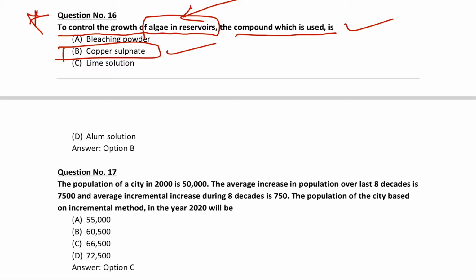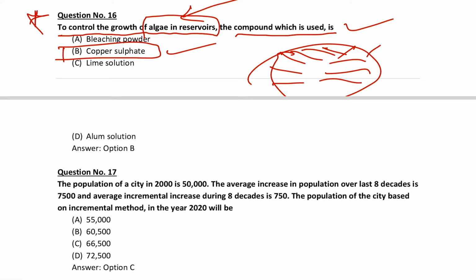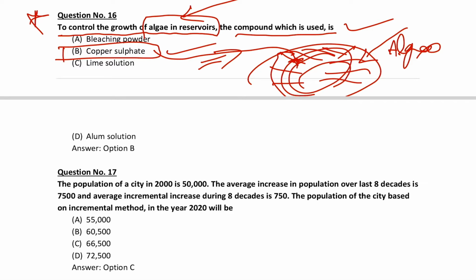So if there is a reservoir where algae is rapidly growing, we have to control it. As a site engineer, as a civil engineer, we have to add copper sulfate in this reservoir, then this copper sulfate will kill the algae growth in the reservoir, so it will be controlled, right?